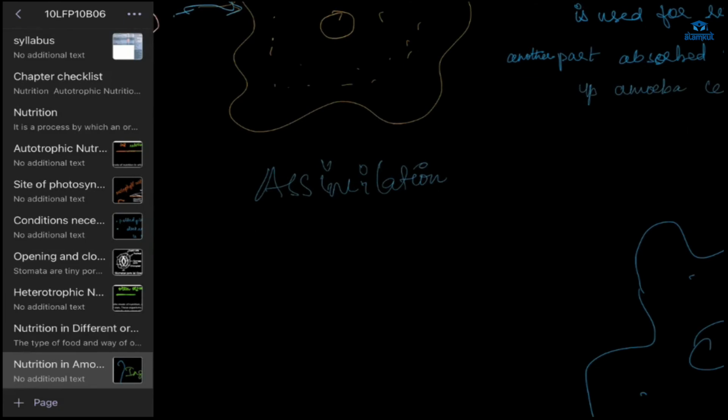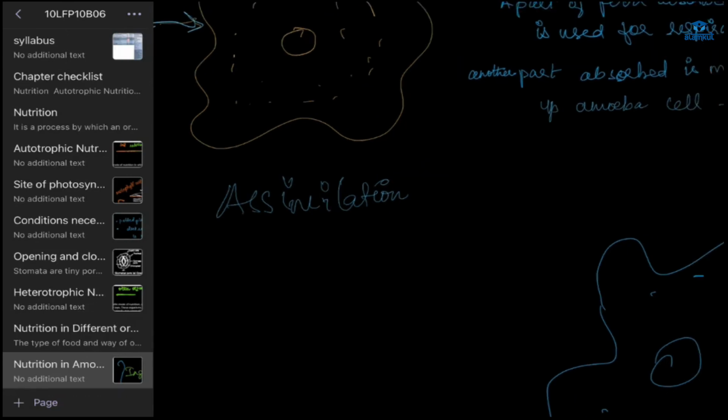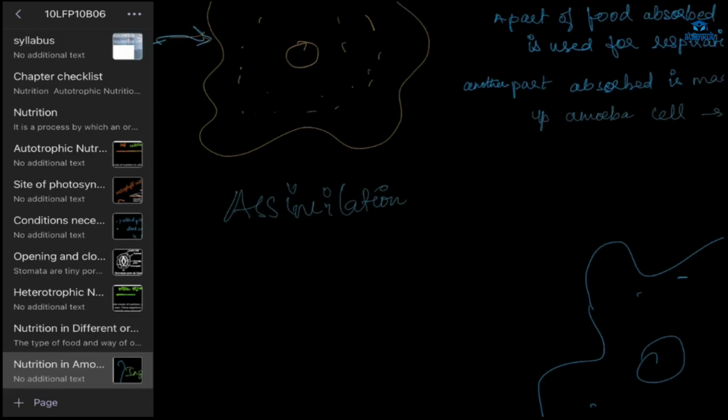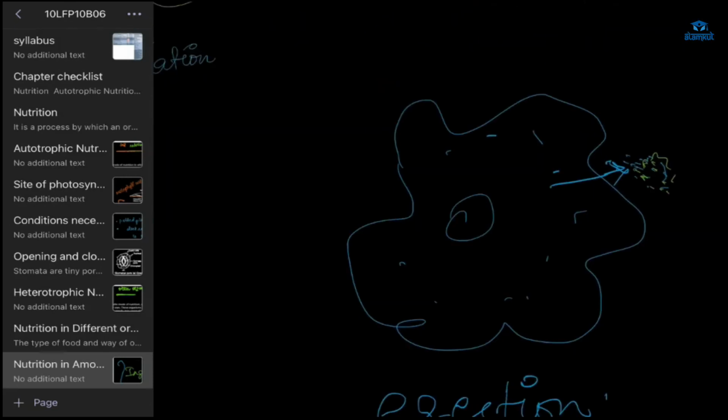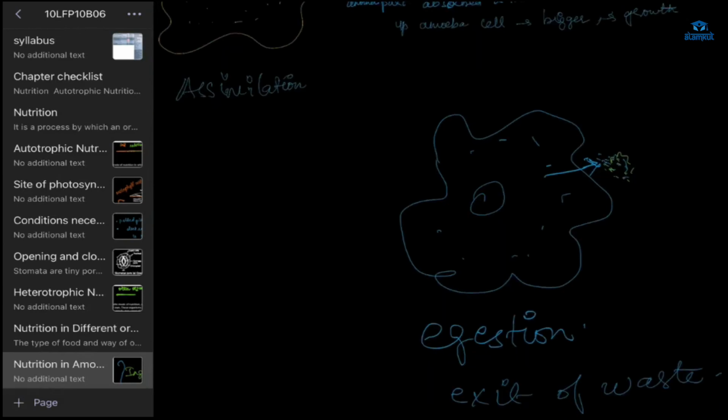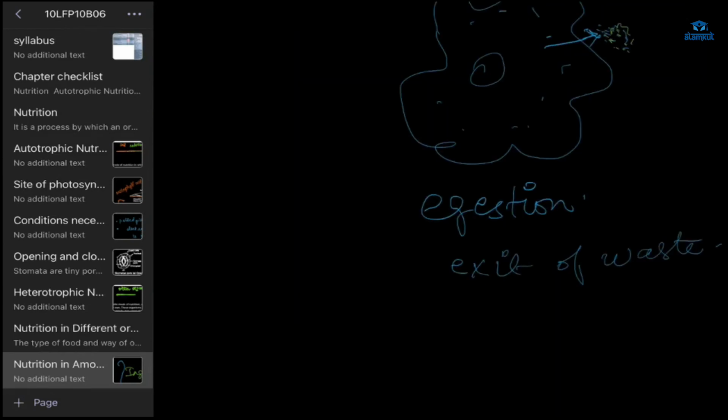Okay, in assimilation, what happens? Safiya, you're outside. No, ma'am, my connection isn't good today. Okay, what happens in assimilation? The amoeba becomes bigger, right? Yes, ma'am. The amoeba becomes bigger. Then in egestion, the waste products are thrown out of the cell through the surface.